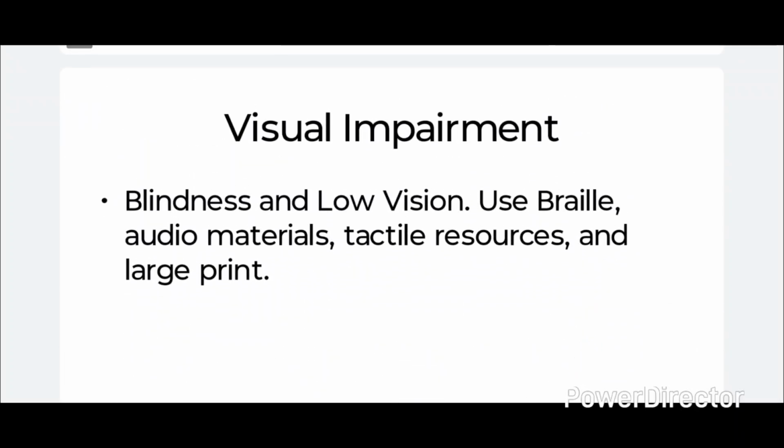Next is visual impairment. Visual impairment is the loss of vision that affects educational performance among the students. For example, blindness and low vision. So, braille or large print materials, and tactile and auditory learning materials should be used. What is tactile then? Tactile materials are those used to sense things through touch or physical contact.